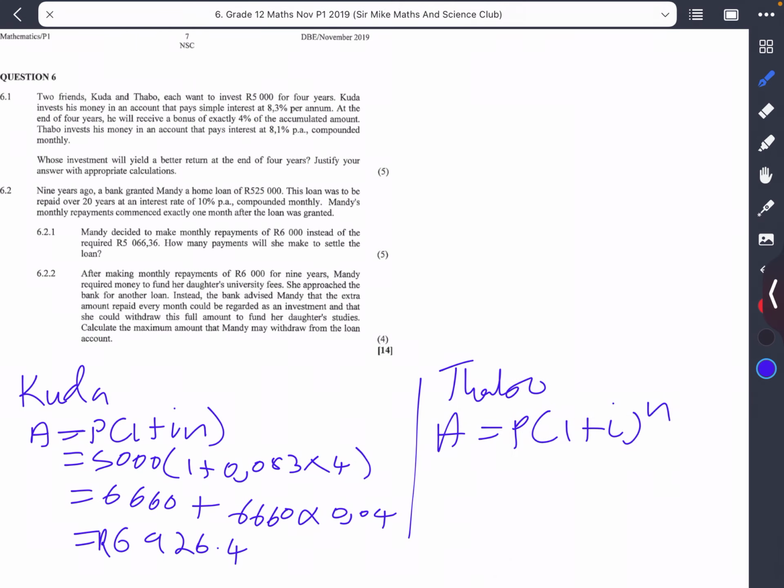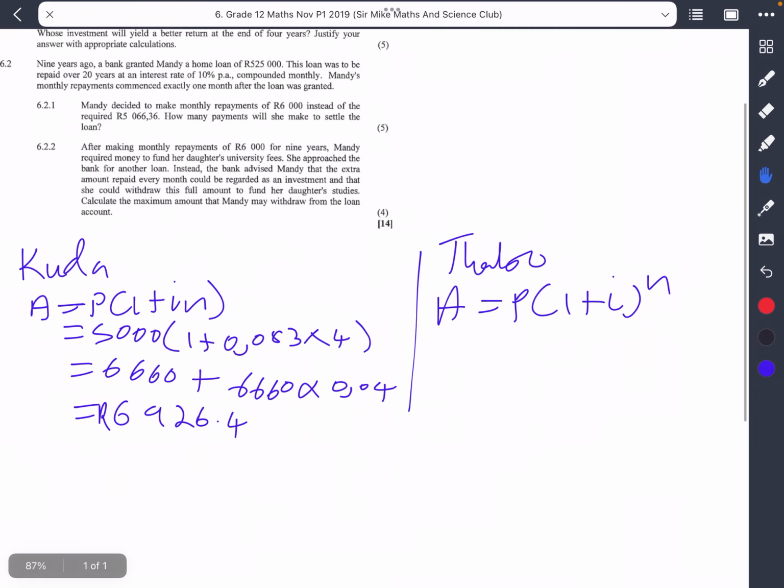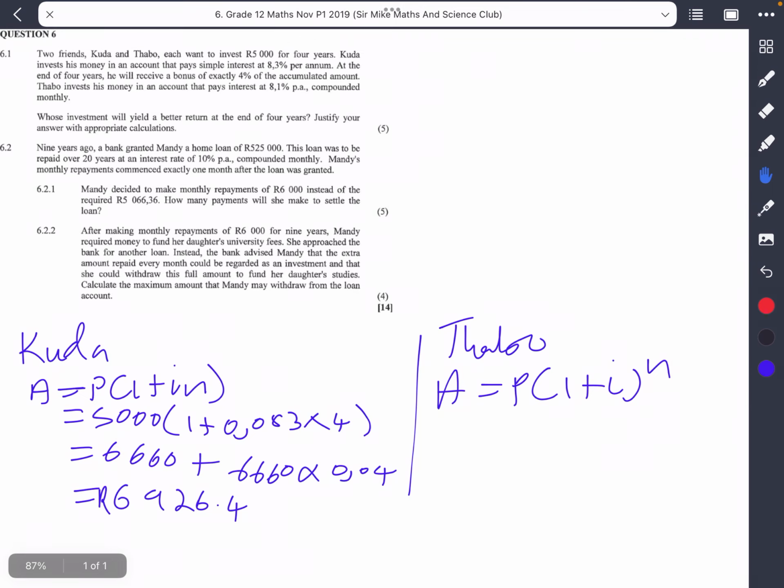Now let's go for Tabo and see the amount that he will have at the end. In this case, we know that they invested the same amount of money, right? But for Tabo, they say his interest was actually at 8.1% per annum compounded monthly.